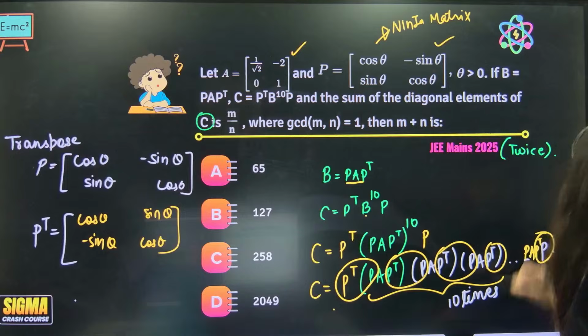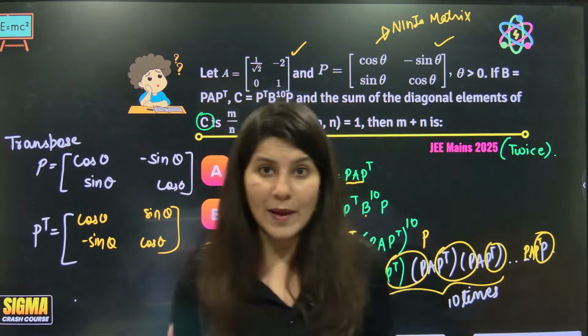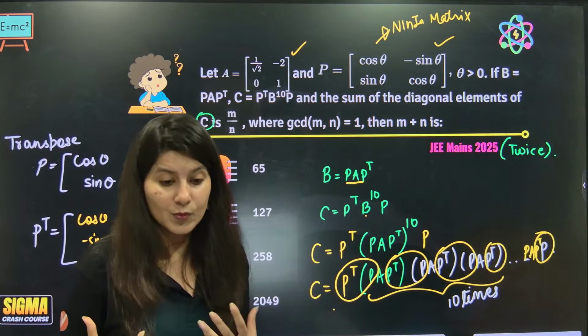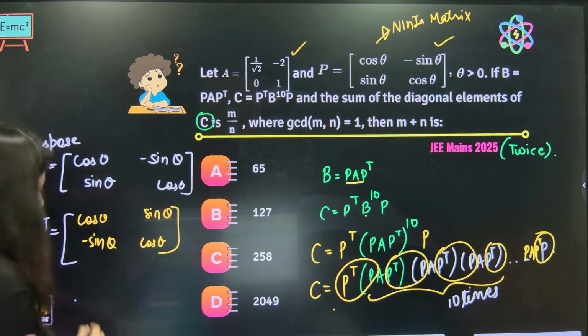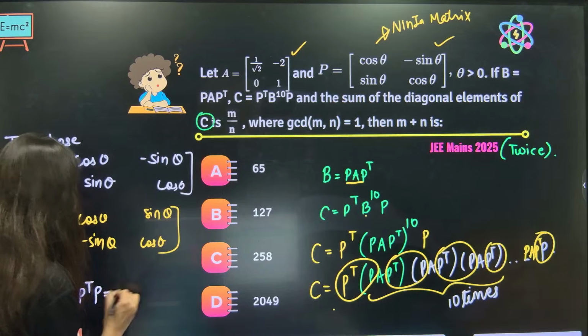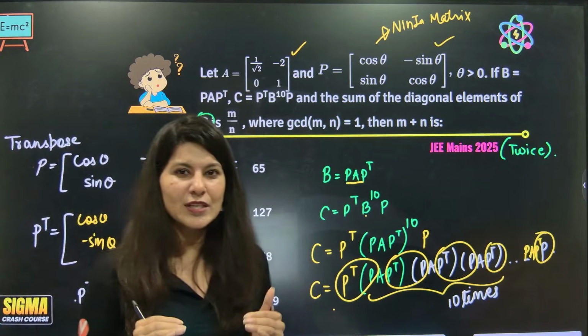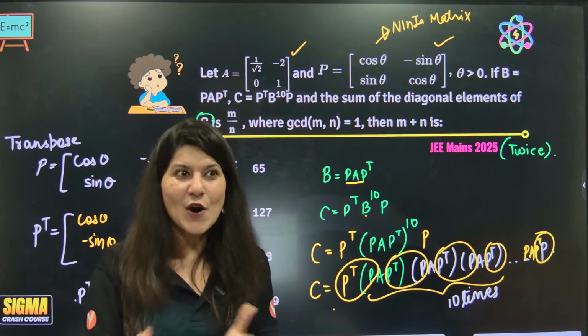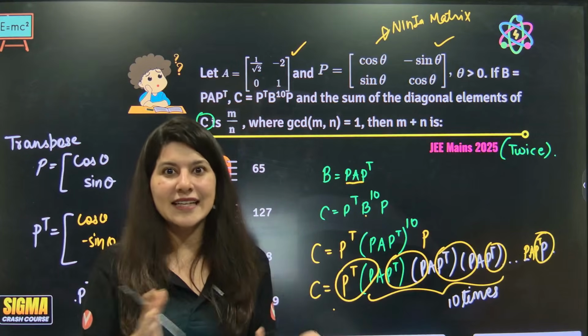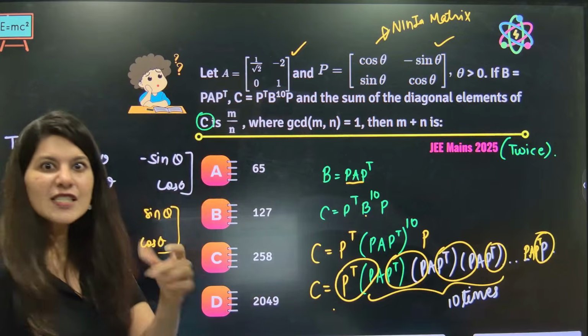So I need P transpose into P. Understand, in such situations, P transpose into P is going to come either identity matrix or 2 identity, 3 identity, like that. Very basic thing.